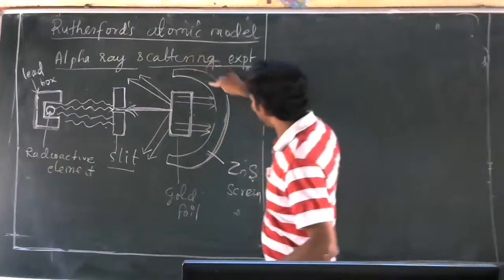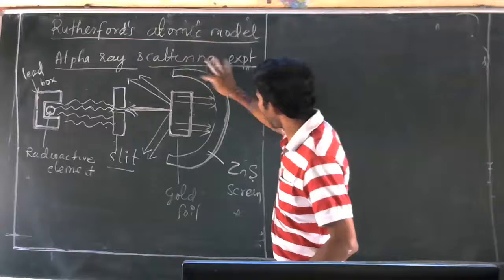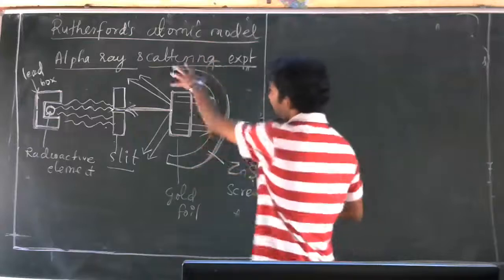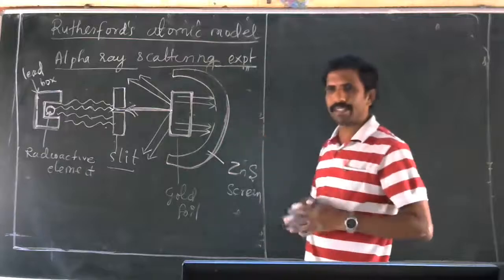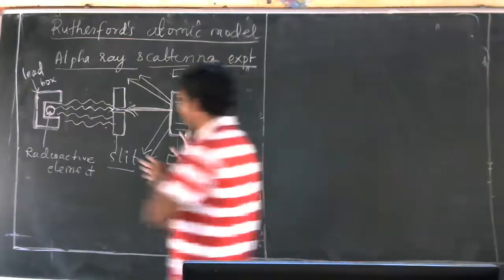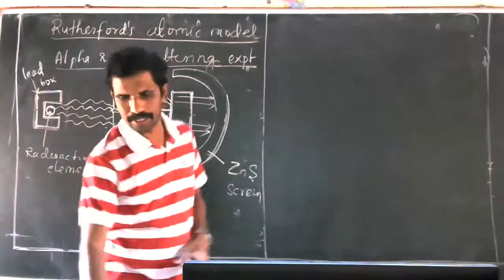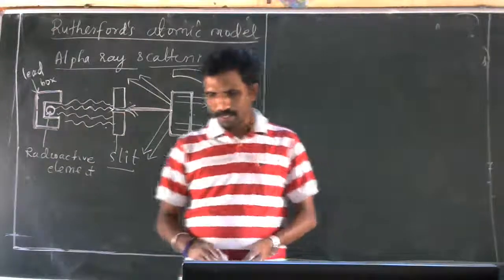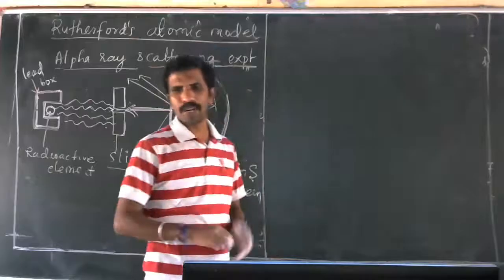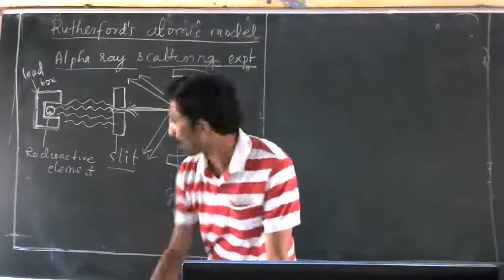Similarly, here rays are not visible. That's why, to know where the rays are hitting, this zinc sulfide screen is taken. It is placed here behind the gold foil to see where the rays are entering. On that basis only he told some postulates. Understood? He proposed the theory. So you have already studied this, no? So I told you.